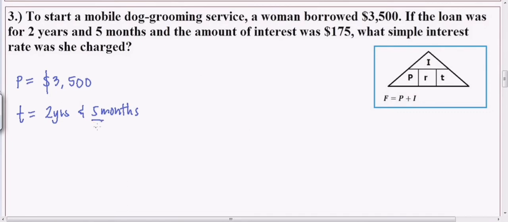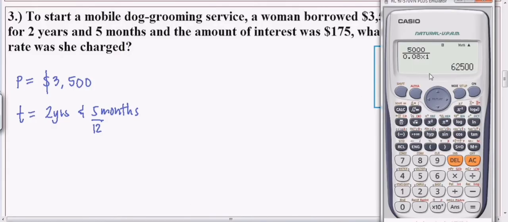So, kung yung months, i-divide nyo by 12 kasi there are 12 months in a year. Tama? So, merong 12 months kasi in a span of 1 year. So, divide nyo siya by 12. So, pag dinivide nyo yan, 5 divided by 12. Ayan. And then, plus yung 2 years natin.